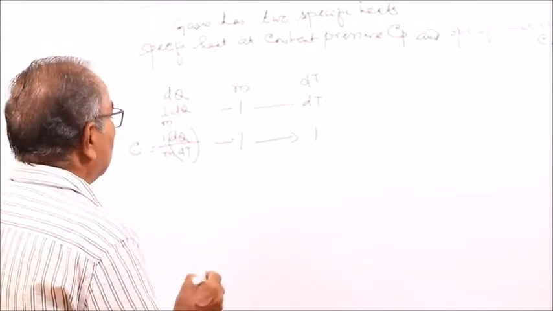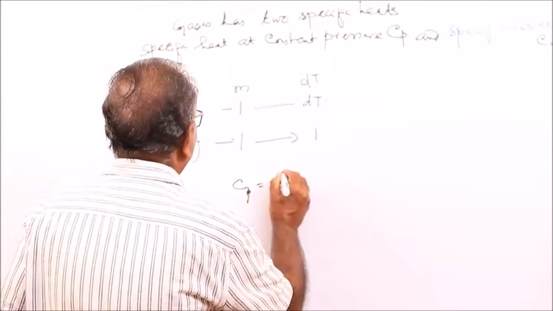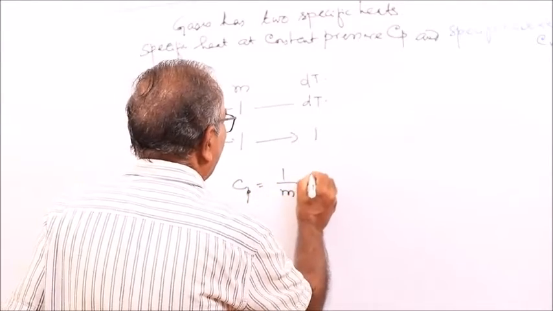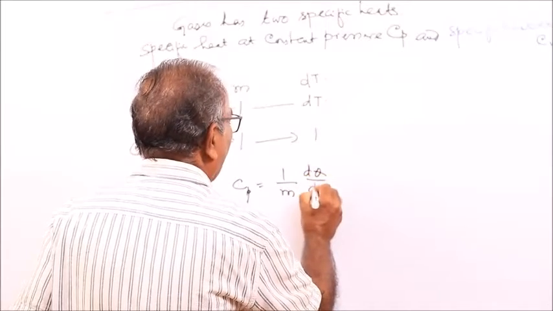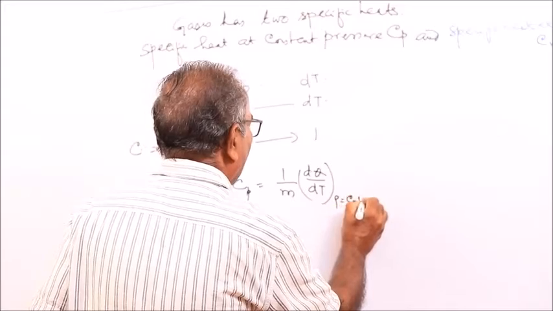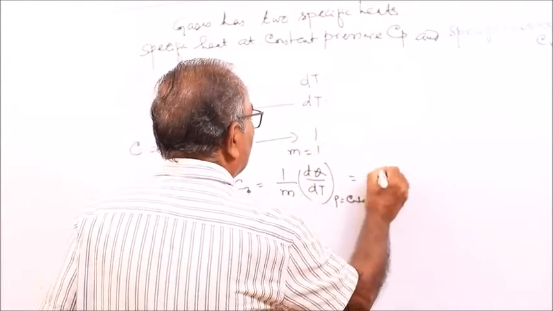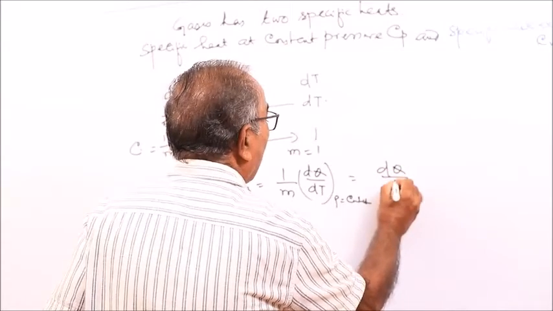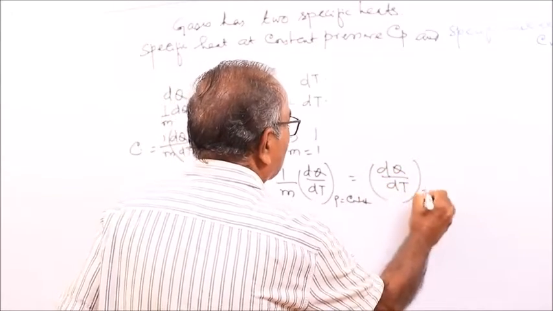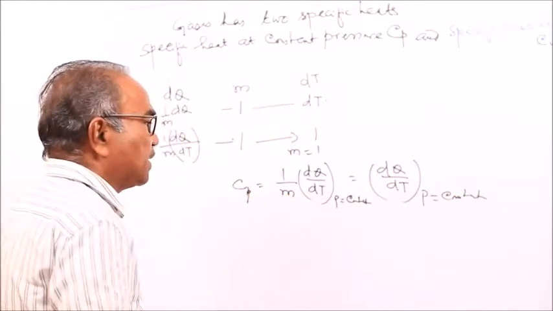So Cp is equal to 1 by m into dq by dT with P constant. When mass is taken as 1, Cp is equal to dq by dT at constant P. This is the specific heat at constant pressure of the gas.